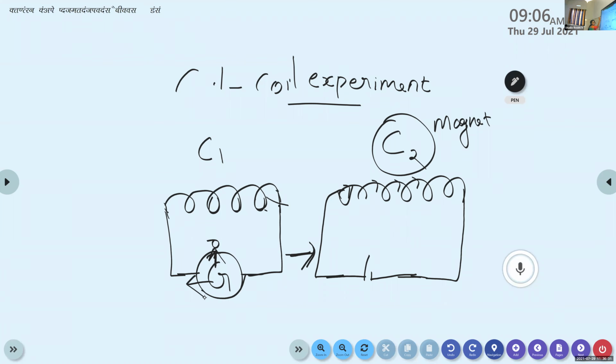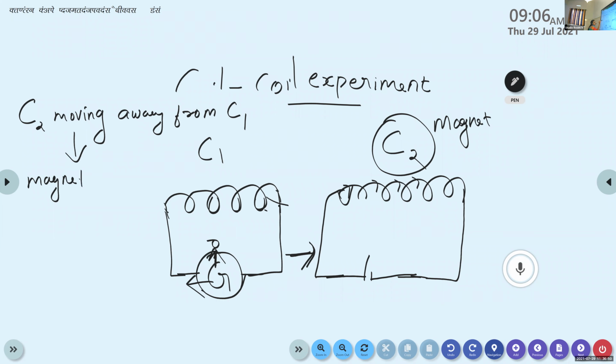So in the second case, the coil C2 is moving away from coil C1, not the magnet. The magnetic flux associated with C1 decreases to a minimum value.